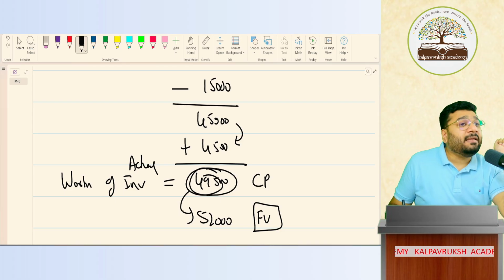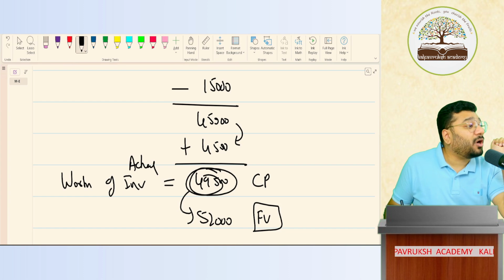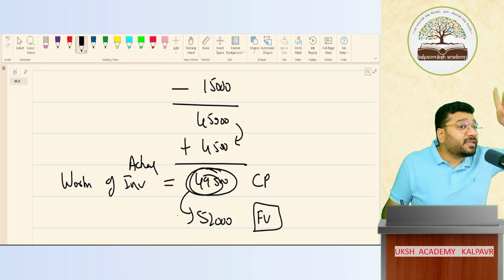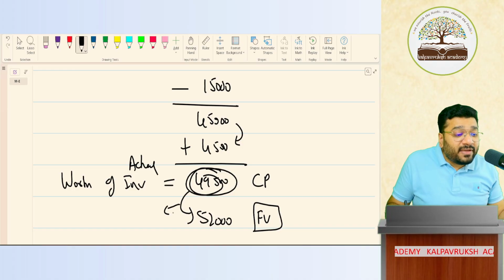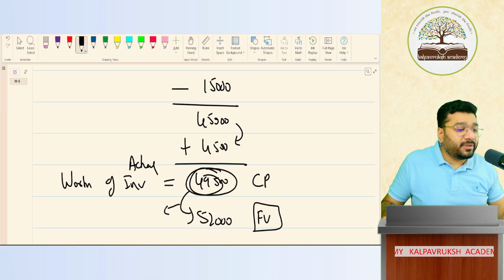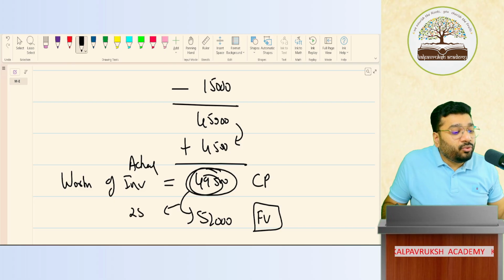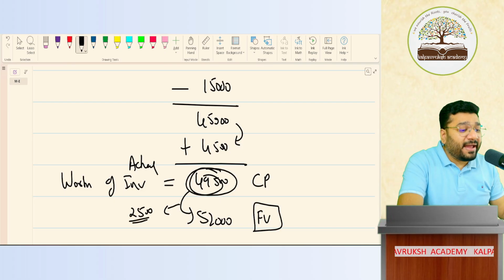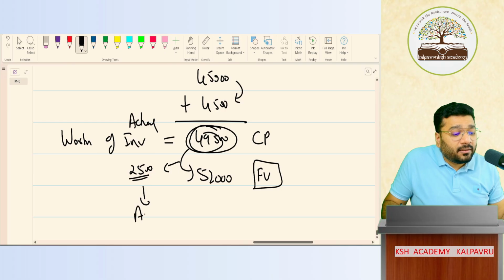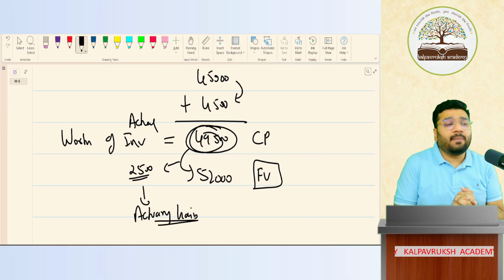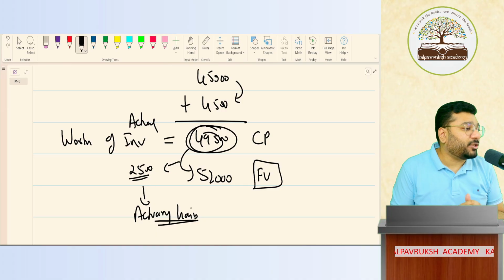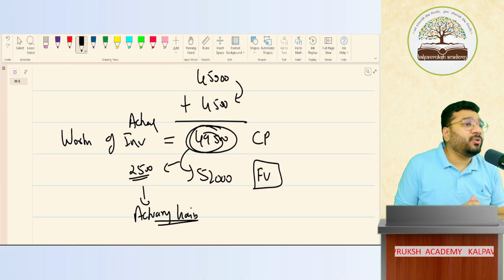Because the money you have put in is invested in mutual funds, and it will be invested in the stock market also. So the value of the investments will go up and down. Got it, not got it? So now tell me, your investment value has increased by how much? 2,500. Now this 2,500 is called actuarial gain. Now the question that comes to your mind is, what is meant by actuary? Why do we call this actuarial gain?